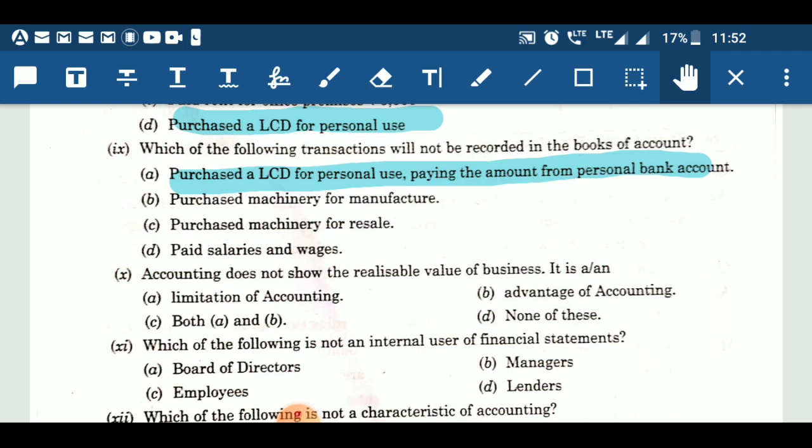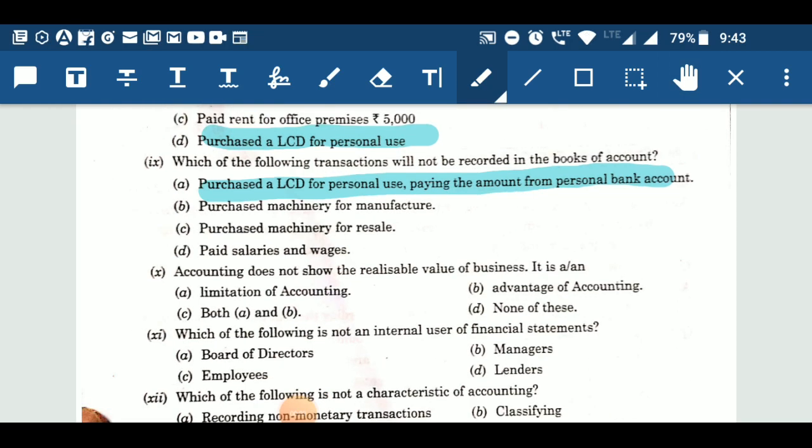That is a limitation of accounting. It means option A is correct. Accounting does not reflect the realizable value of any asset since it follows historical cost concept which we will study in third chapter.